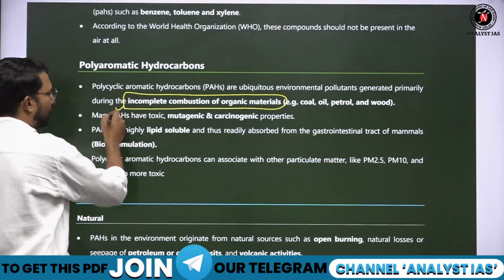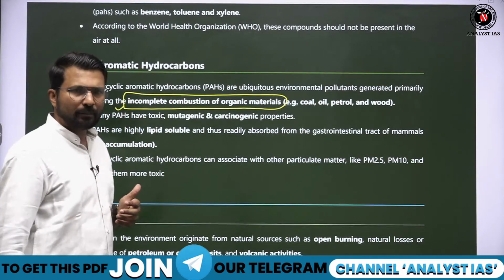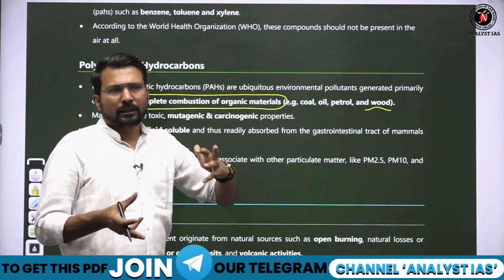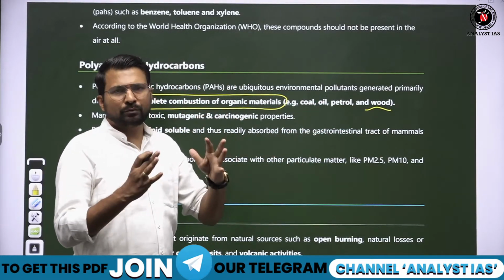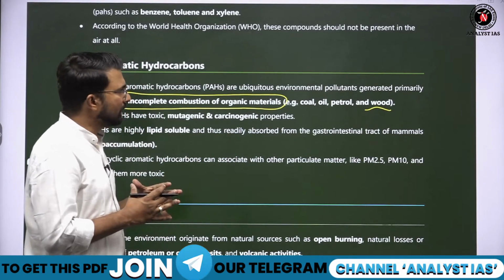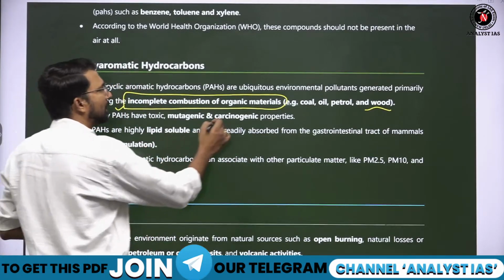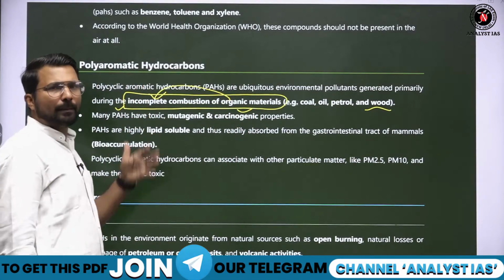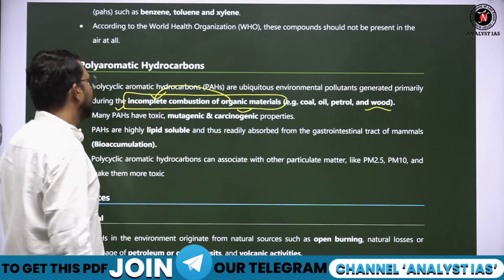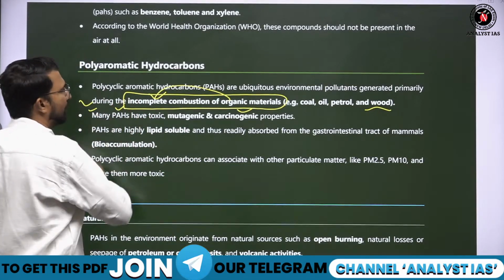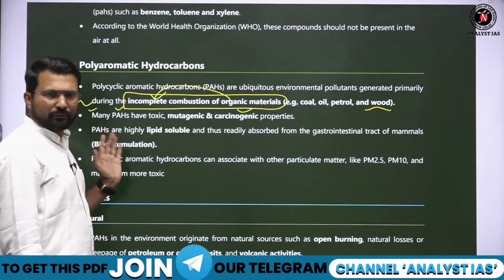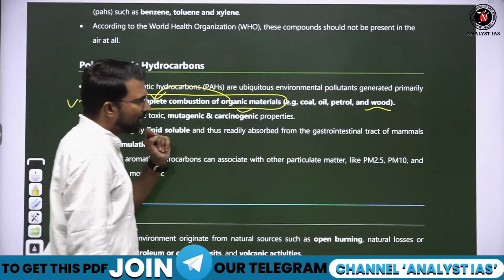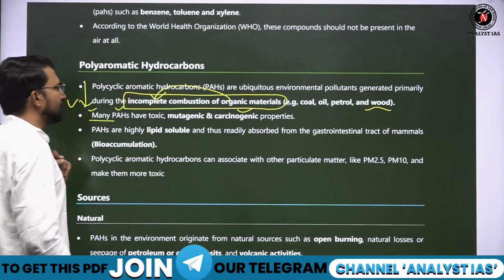If we burn coal, fossil fuel, oil, wood, and we burn the cow dung cakes, if you burn any organic material and it is not burnt properly, incomplete combustion is done, from there PAH will be produced. So remember where they are basically produced. Complete combustion is very much important.